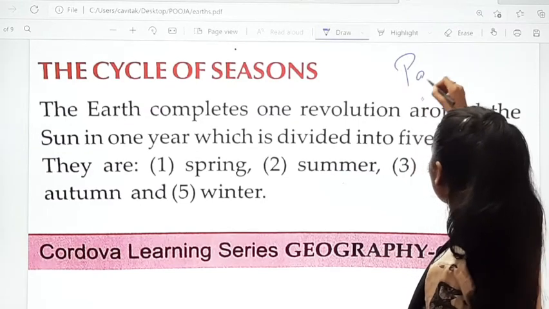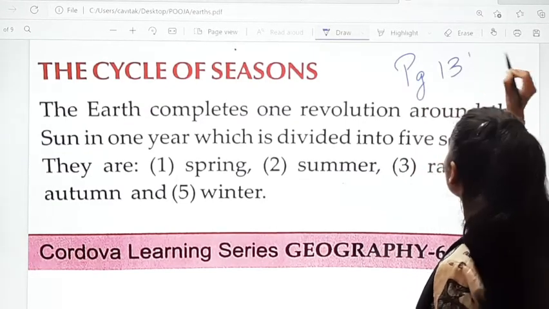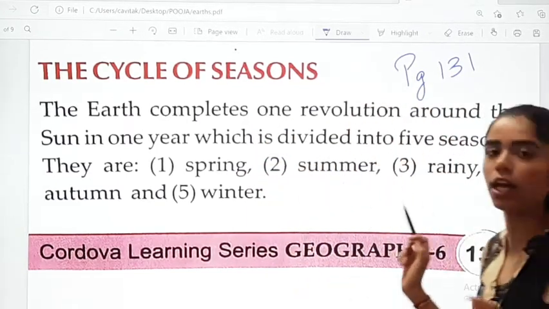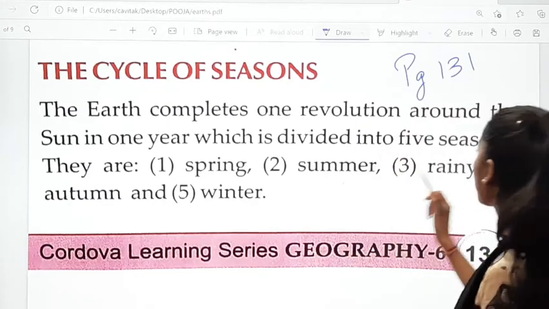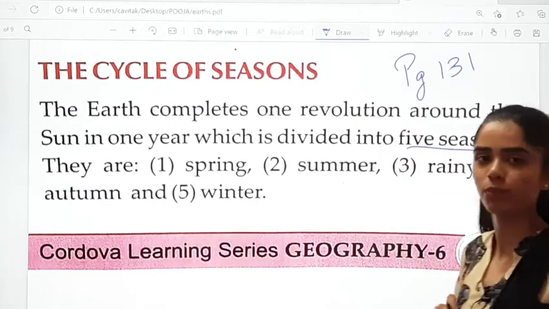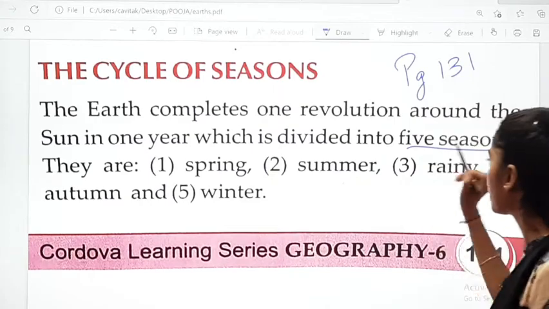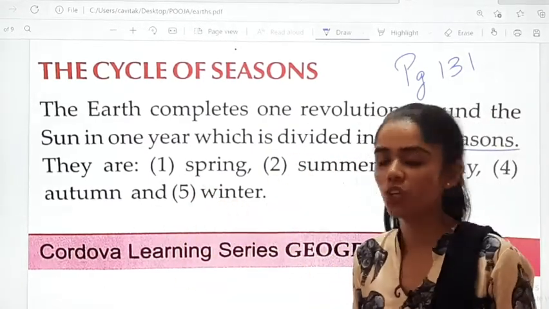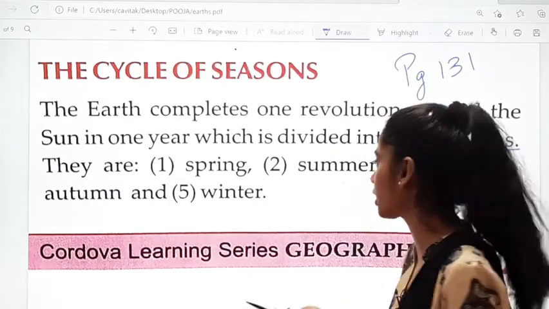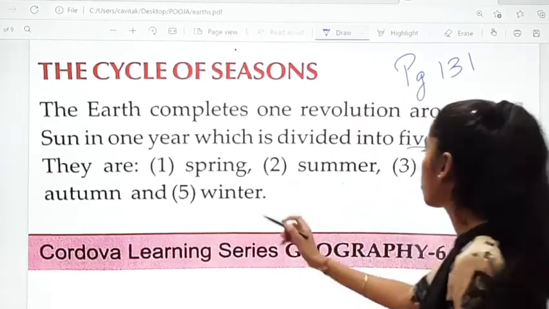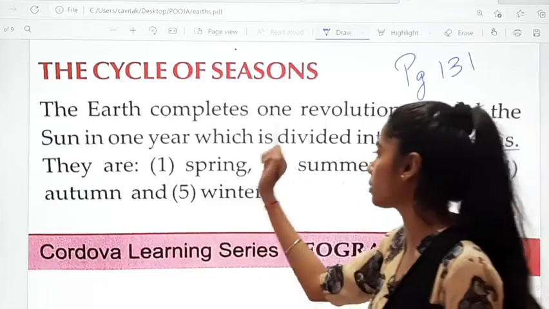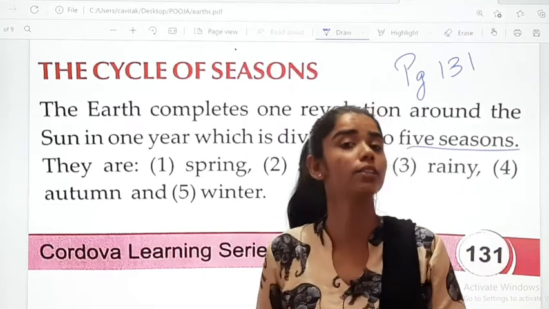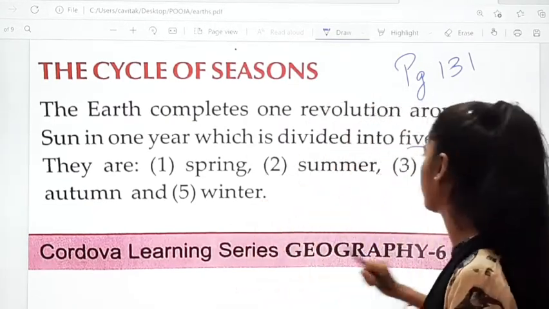Okay, let's start reading. The Earth completes one revolution around the Sun in 1 year, which is divided into 5 seasons. They are spring, summer, rainy, autumn and winter. So we know about these seasons, isn't it? There are 5 main seasons: spring, summer, rainy, autumn and winter season. So all this also is affected by the revolution of the Earth.